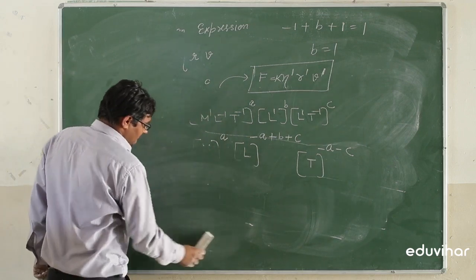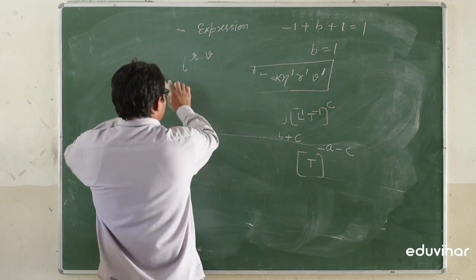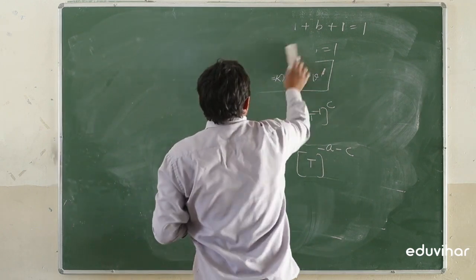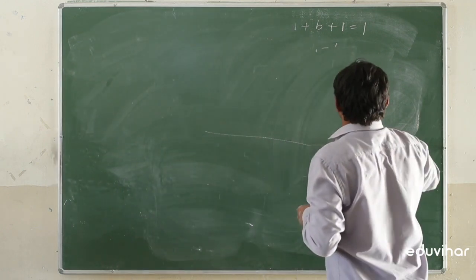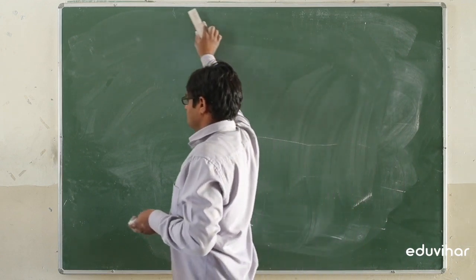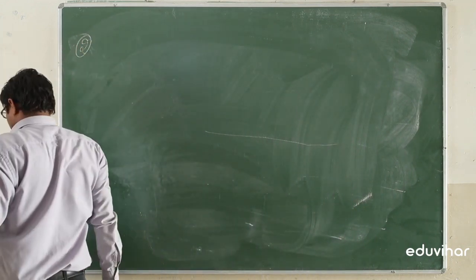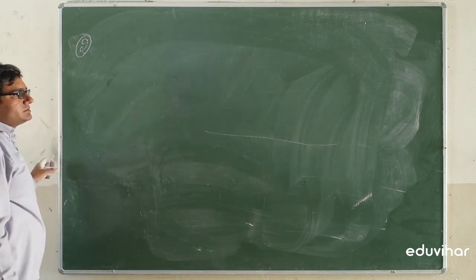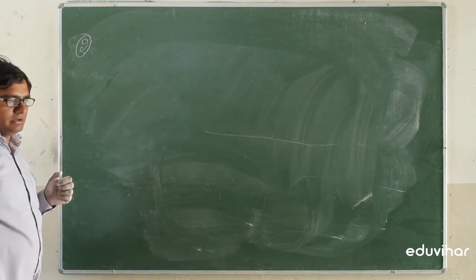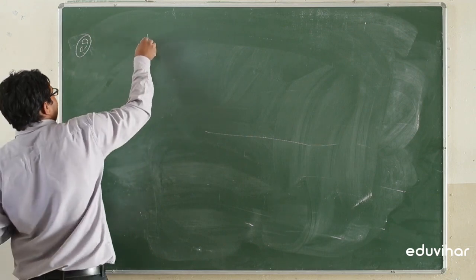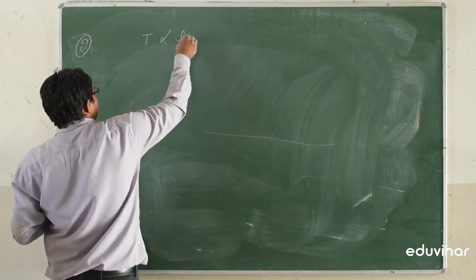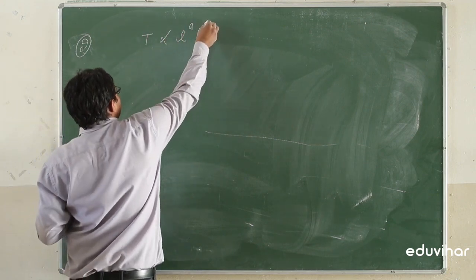We will take another example for finding the derivation of a formula. Suppose the time period of a simple pendulum depends upon length and acceleration due to gravity.